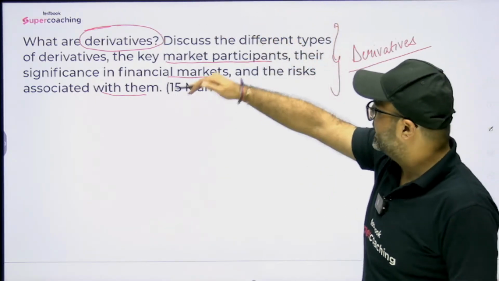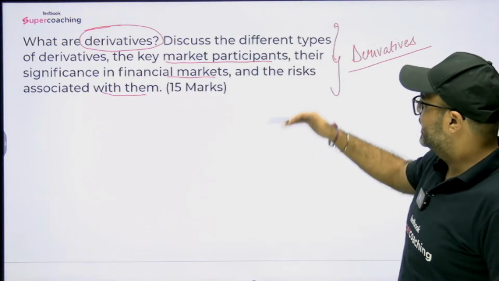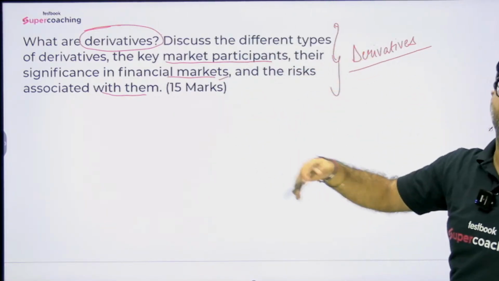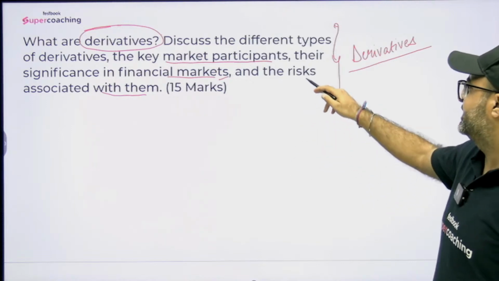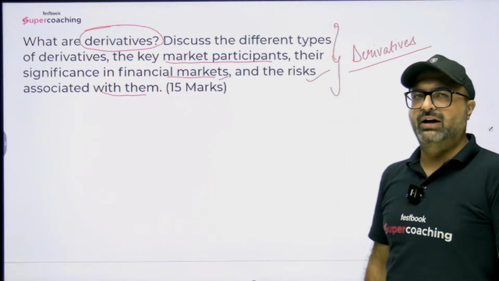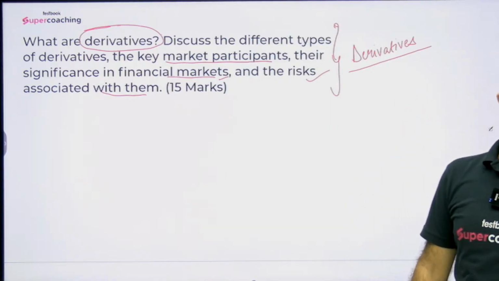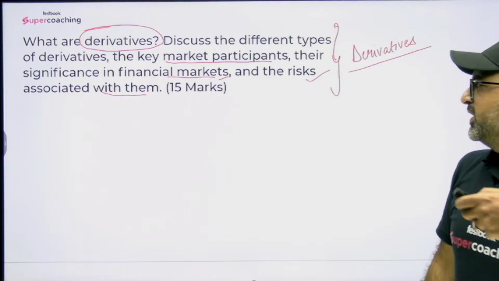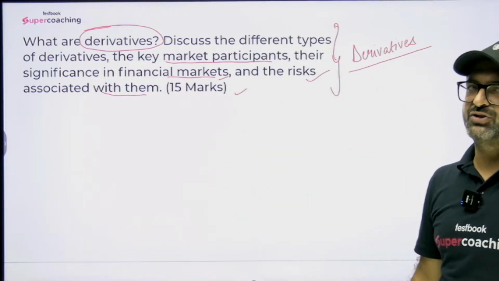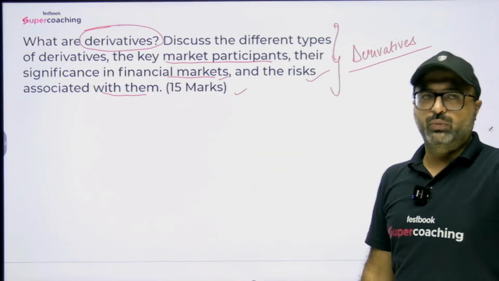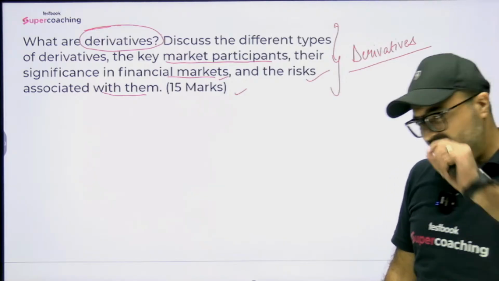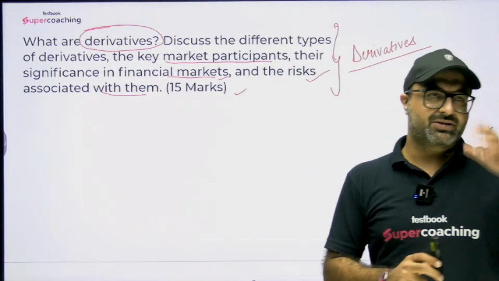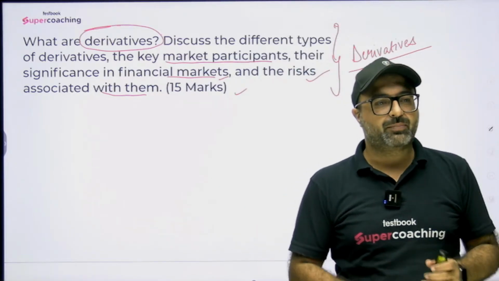Then discuss its types, the market participants, its benefits like hedging and speculation, and in the end the risks involved. Special focus should be on option as well as swap, because these are the two derivatives where you have much more to write in comparison to forward and future. But don't worry, I will be coming up with a separate session where I'll give you sample answers to these questions, which will help you a lot in your upcoming preparation.